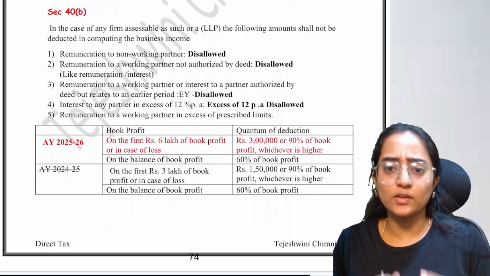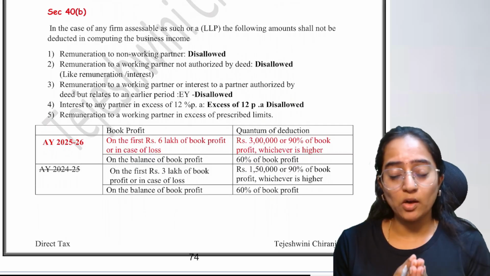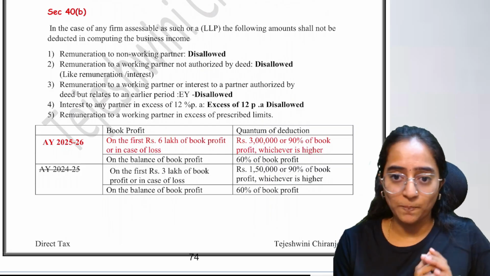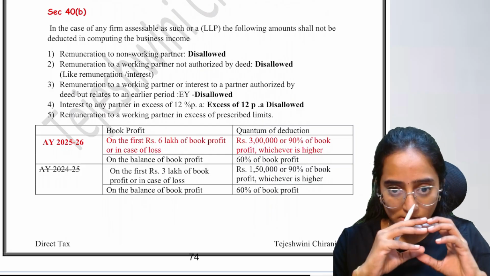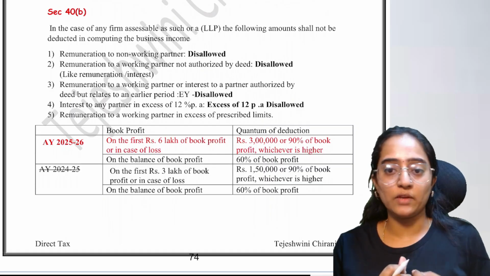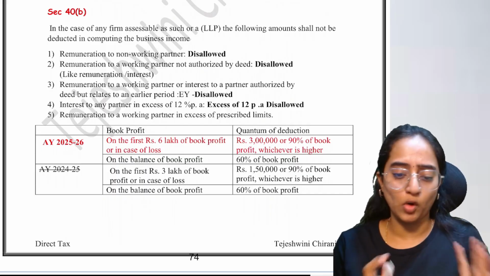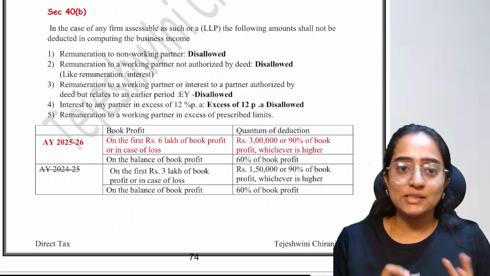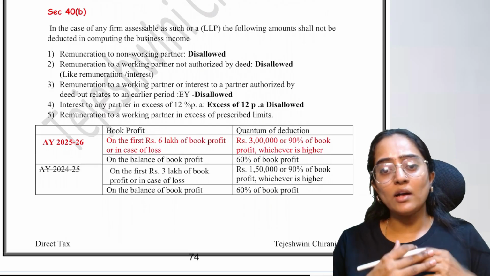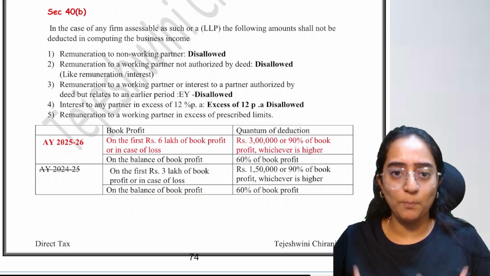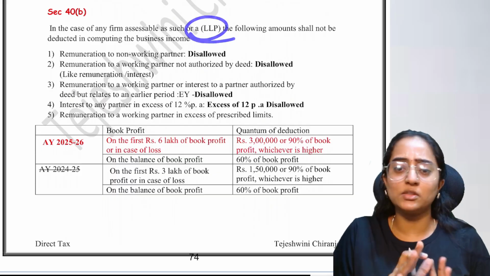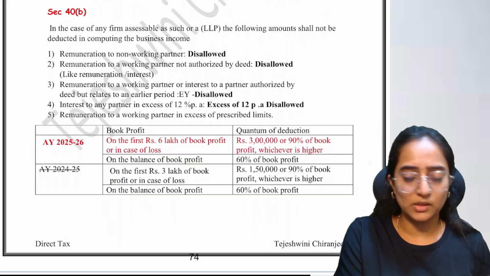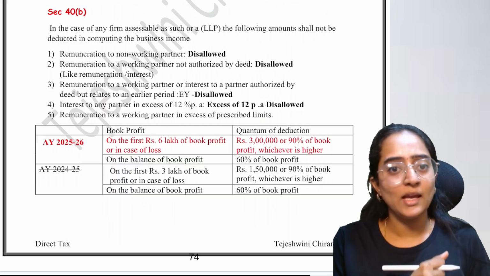In this video, let's try to understand Section 40B of the Income Tax Act 1961. This Section 40B is amended for AY 25-26 and this becomes one of the important topics as well. Okay. So Section 40B states that if you are a partner in a partnership, including an LLP, partnership includes both the partnership registered under the Partnership Act and also under the LLP.